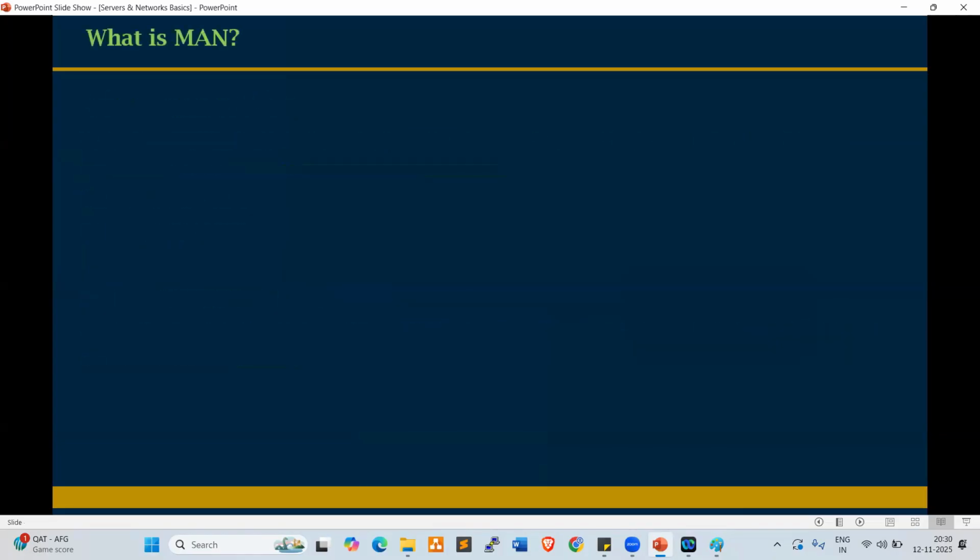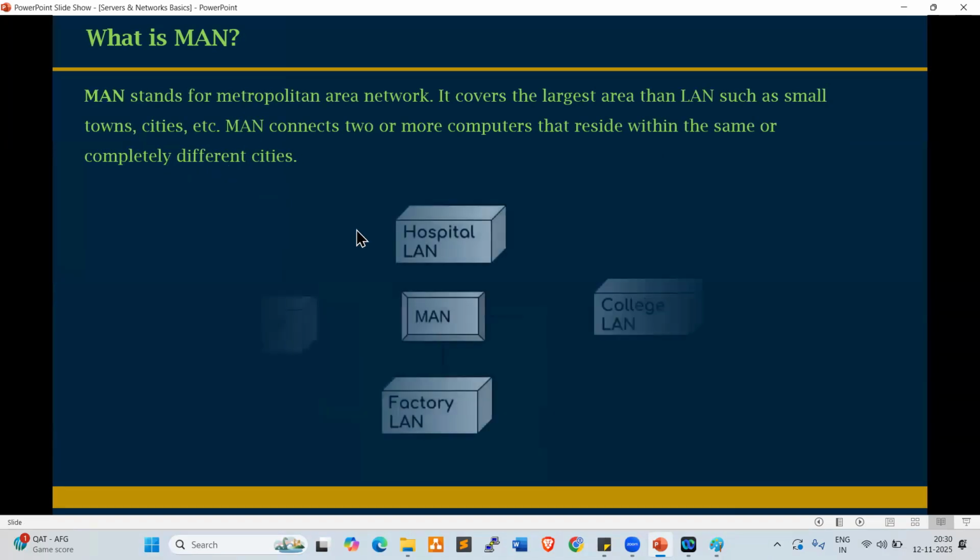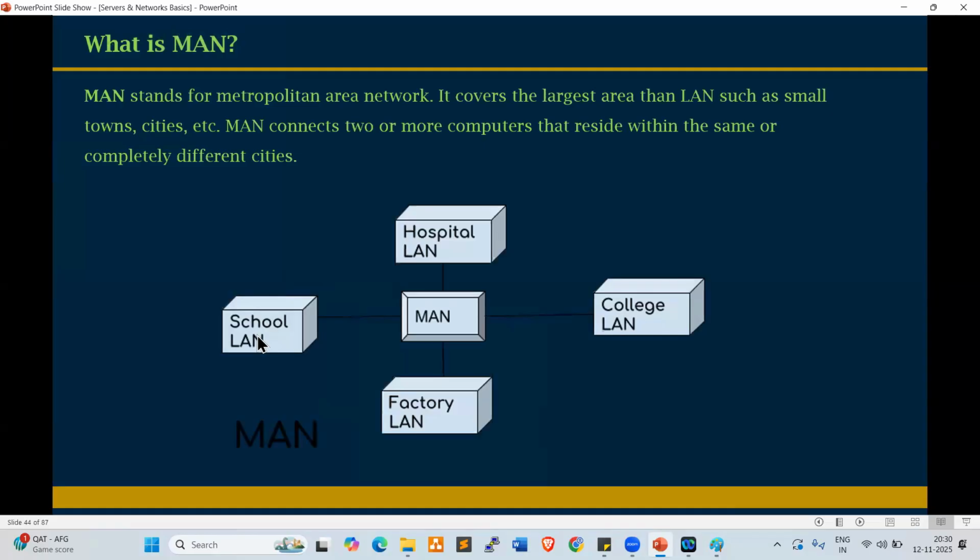MAN connectivity, Metropolitan Area Network, right? Look at this. It covers a larger area than LAN, such as small towns, cities, etc. MAN connects two or more computers that reside within the same or completely different cities, right? So here, schools, hospitals, colleges, factories. Through MAN connectivity, we can connect our factories, schools, hospitals, and so on.